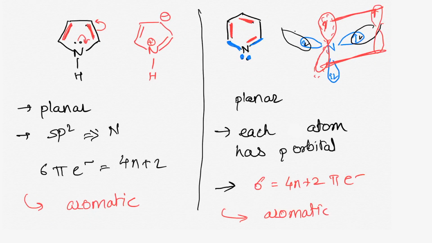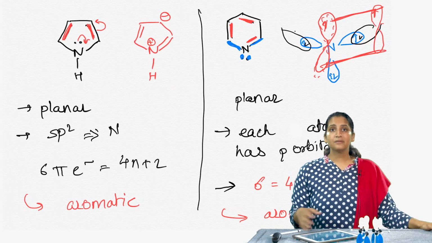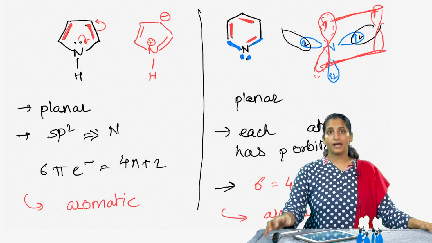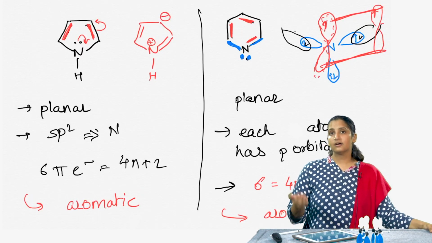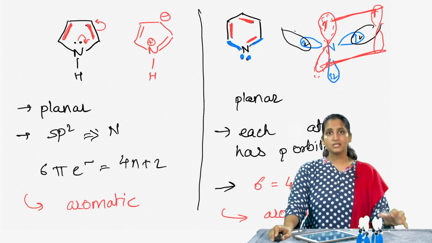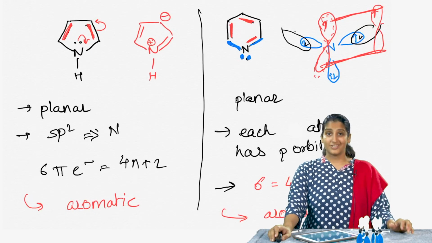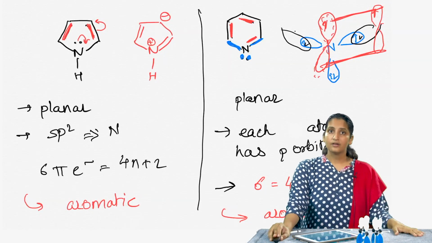In fact, again pyridine is one of the molecules seen in biological systems, and it really is stable and does not do the reactions of alkenes to begin with. So, with this, let us stop the discussion of aromatic, anti-aromatic and non-aromatic molecules, and in the tutorial we will be going over a lot of these molecules such that we get to choose whether each is aromatic, anti-aromatic or non-aromatic.